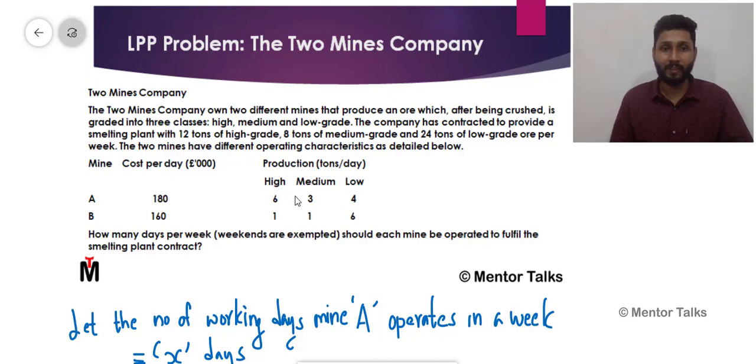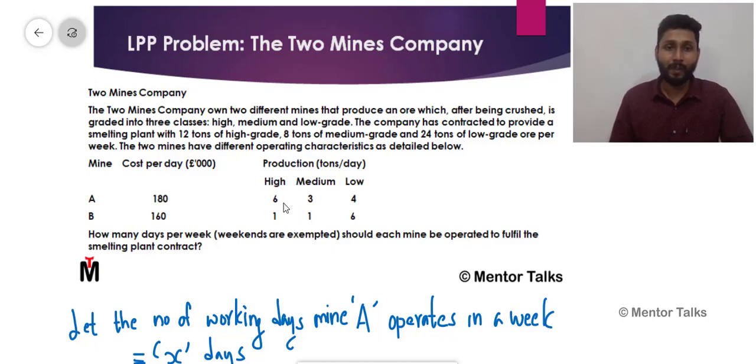Say for example, if I consider the high grade ore, the company is supposed to deliver or provide a smelting plant with 12 tons. So the minimum amount of the ore that should be delivered, which is of the high quality or high grade, is 12 tons. Now, how would I write this as a constraint?